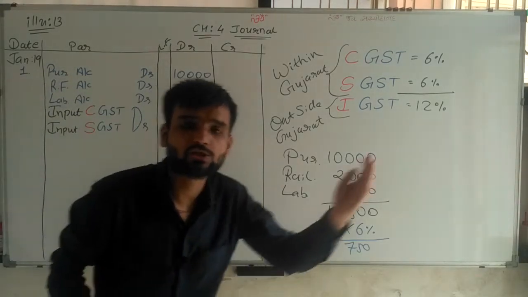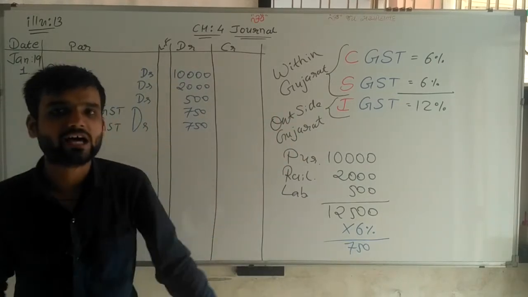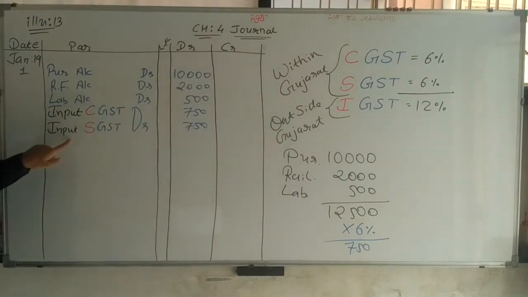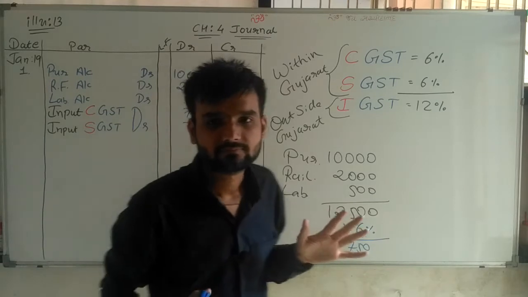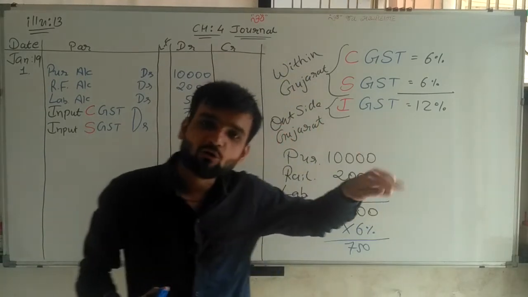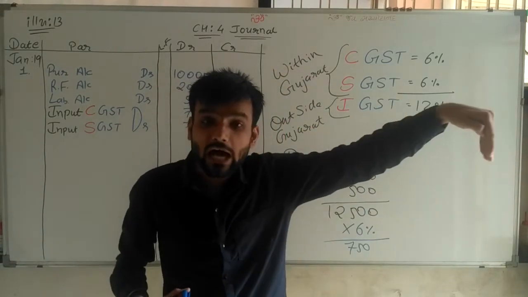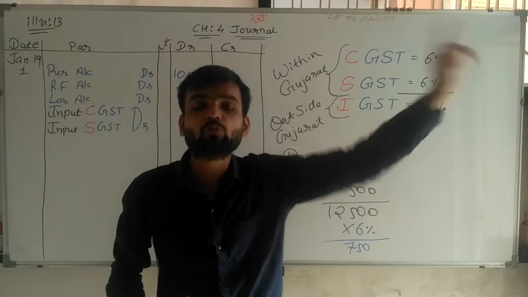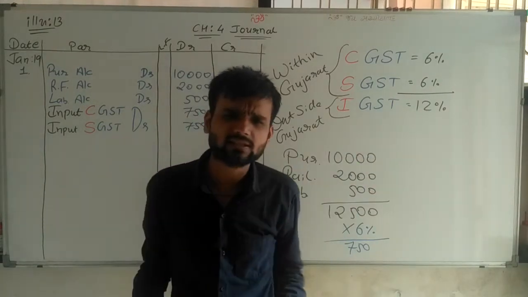So whenever a purchase-related transaction is there, we have to write input CGST and SGST, 750, 750 rupees. If we are selling goods, then output CGST is written because goods goes out, and sales means output CGST and SGST, and if IGST, then IGST, whatever is there.